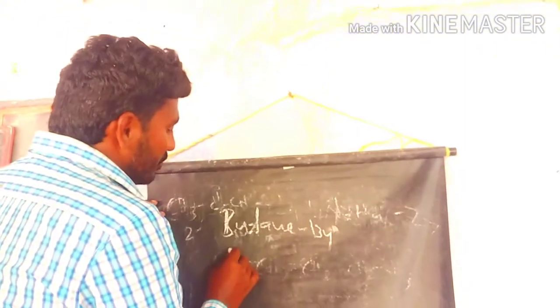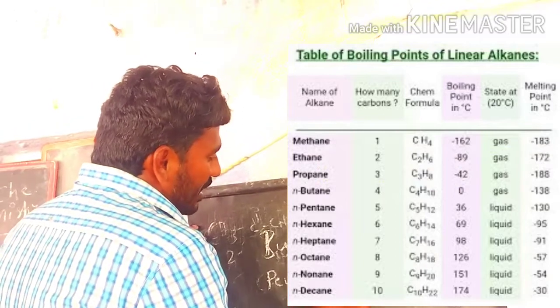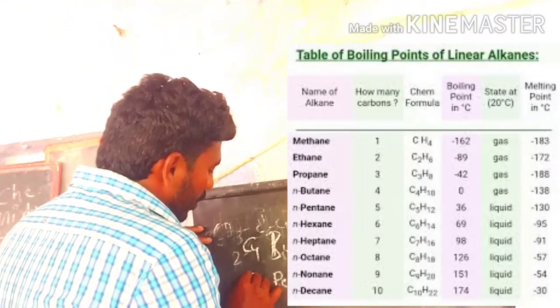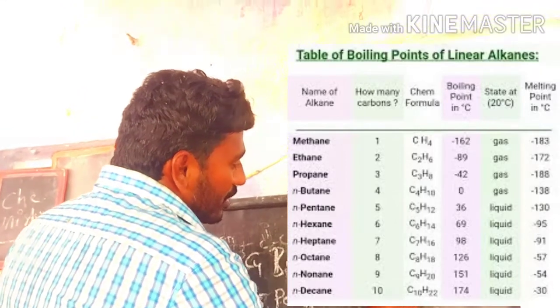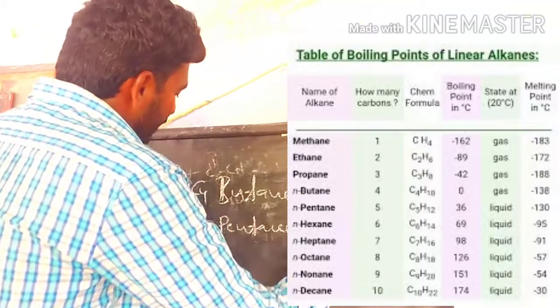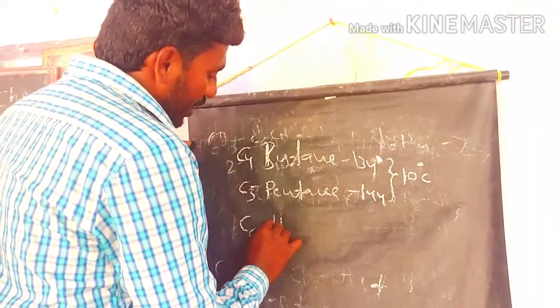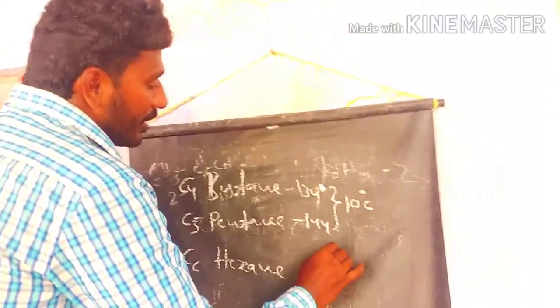Let's see what happens with pentane, which is C5, an odd number. Butane is C4, an even number. From C4 to C5, the increase of the melting point is only 10 degrees. When we go to C6, hexane, it is 178, so the difference is very high.